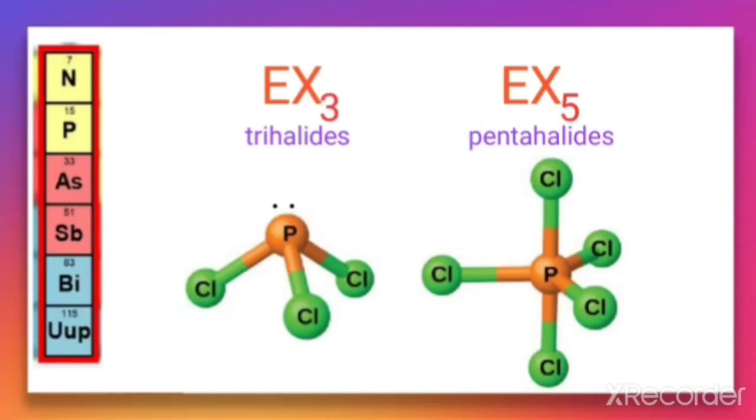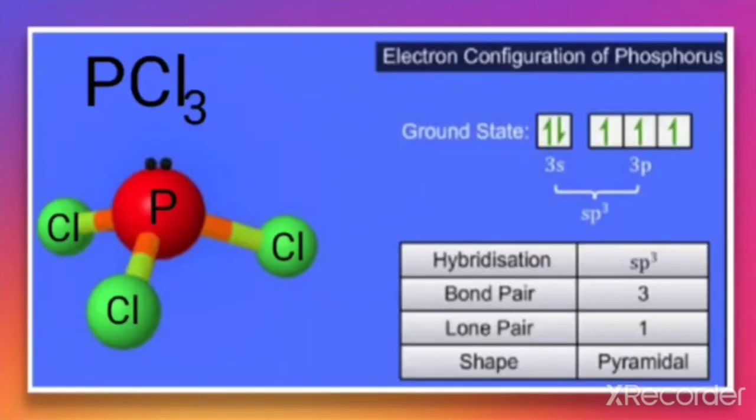Let us discuss the hybridization in the case of PCl3, that is the trihalide of phosphorus. As we have learned last year, it forms sp3 hybridization, in which from 4 hybrid orbitals, one has 2 electrons that form a lone pair, and there is 1 electron in each of the other orbitals.